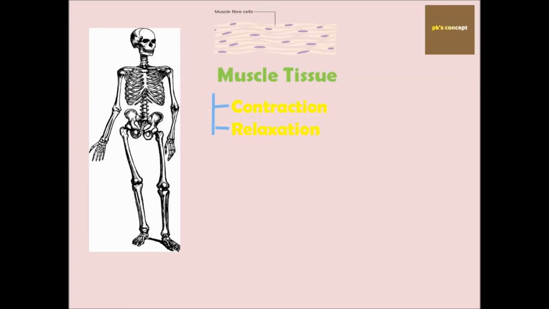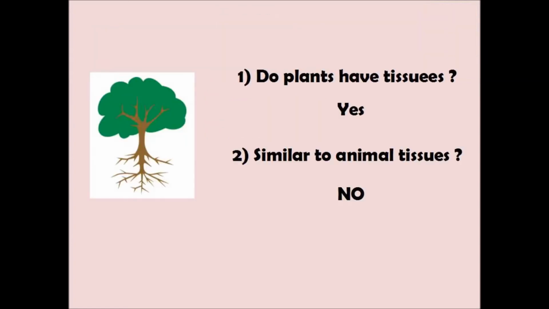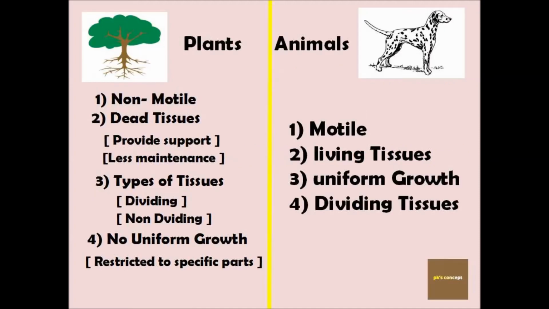Do you think blood is a tissue? Yes my friends, it is also a tissue. At this moment you know what a tissue is, but what about plants? Do they have tissue? And if they have tissue, are they like animal tissue? So here is my answer. Plants have tissue, but they do not have tissue like animal tissue. So here we see the difference between plant tissue and animal tissue.